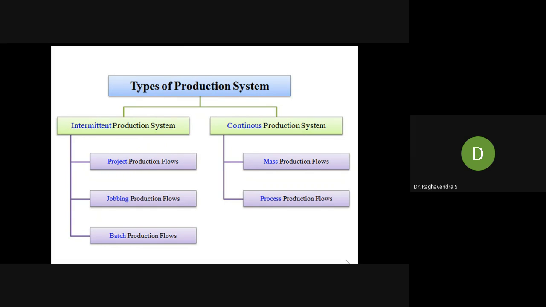Broadly, we can see two classifications. One is the intermittent production system. The other is the continuous production system. The intermittent production system is divided into three categories: project production, jobbing production, and batch production flows. The continuous system is divided into mass and process production flows. Let us see one by one.